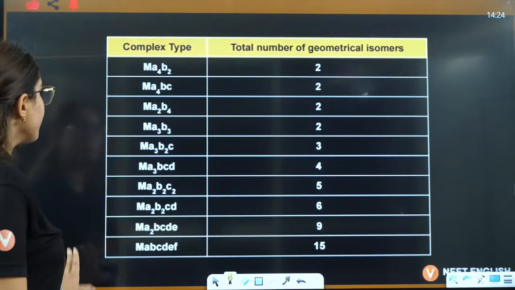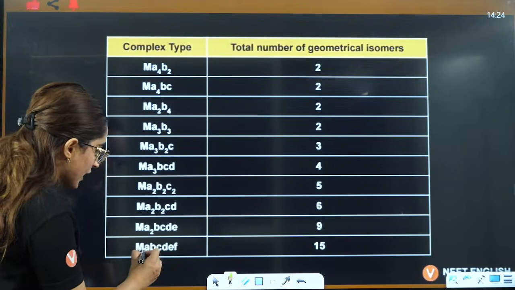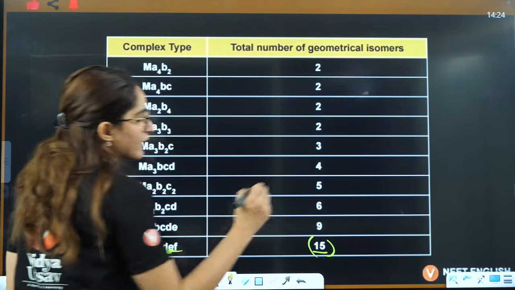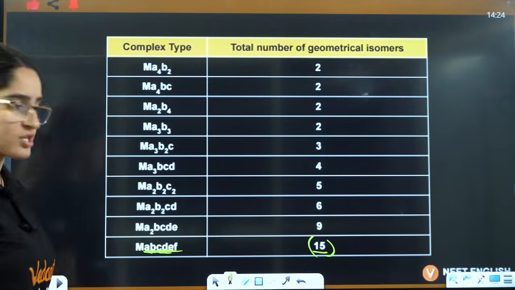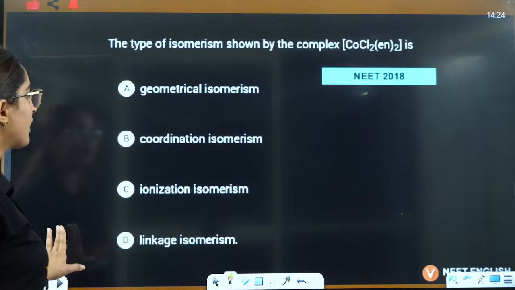Right? Okay. Next. Now this is the full data here. You can see if you have A, B, C, D, E, F, all are different, then you will have total 15 geometrical isomers. Okay. This is the full table and chart here.